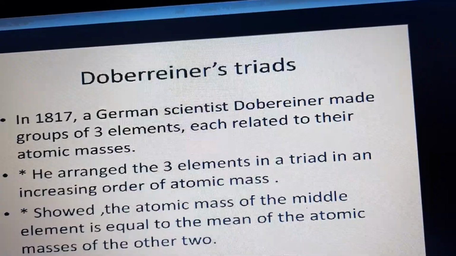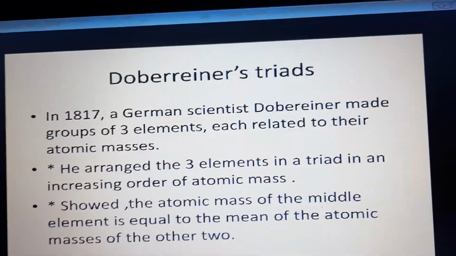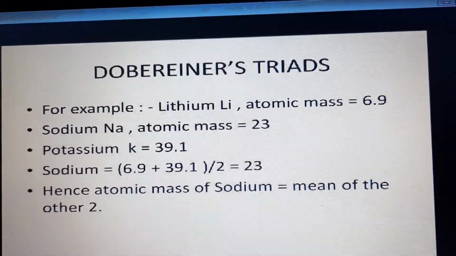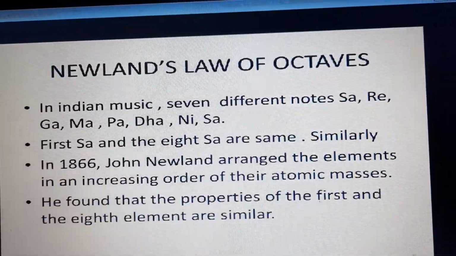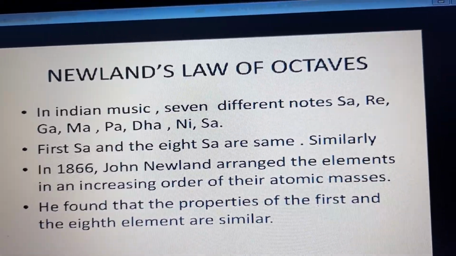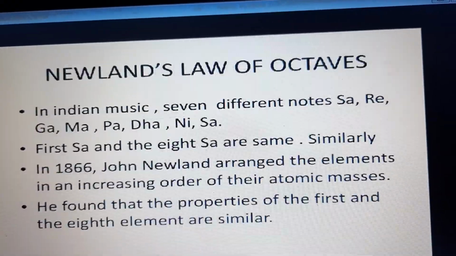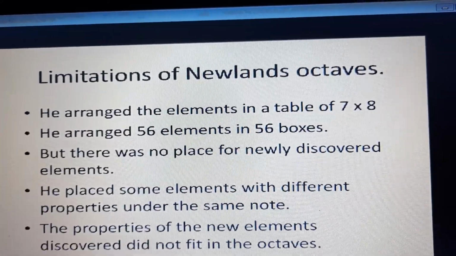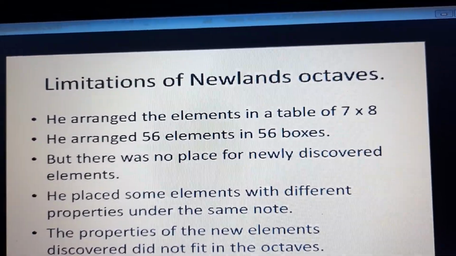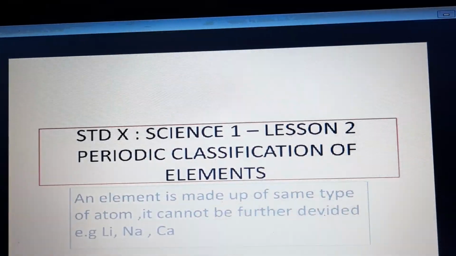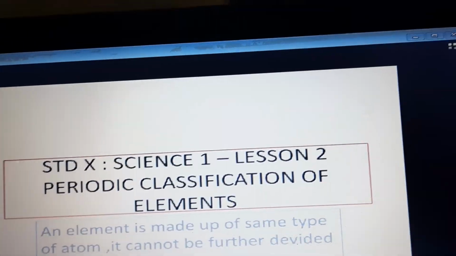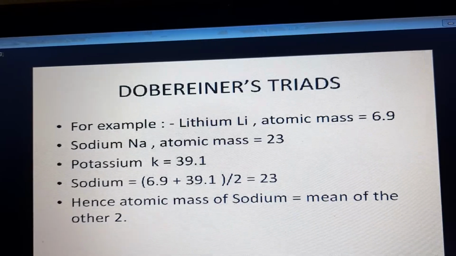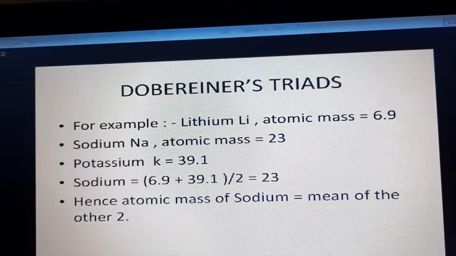Now this table was 7 by 8. 7 by 8 means this table had 7 rows and 8 columns. So 7 8s are 56. So 56 elements obeyed Newland's law of octaves, but the other elements did not. So he arranged 56 elements, and 56 elements gave him the result, but for the other elements, it was very difficult. Where could he keep the other elements?